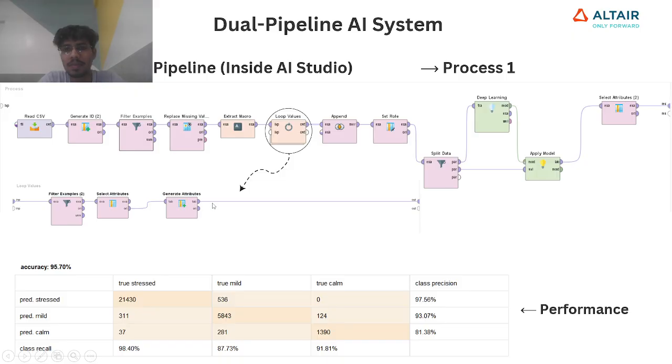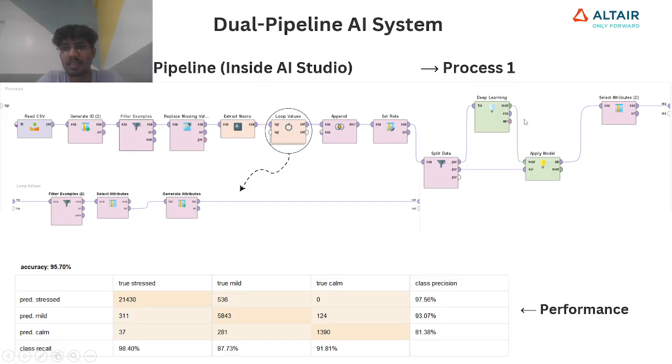After that, I'm setting the role of the dependent variable that needs to be predicted. And here I'm splitting the data into test and train sets.